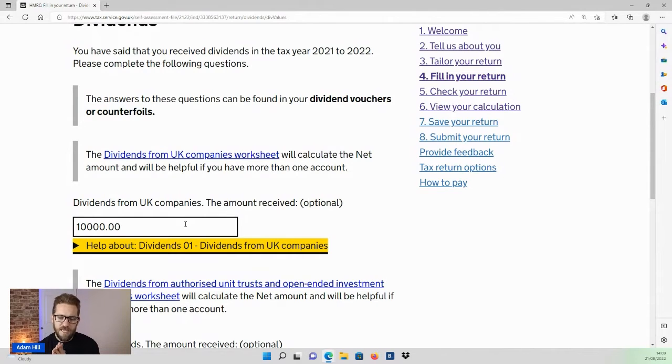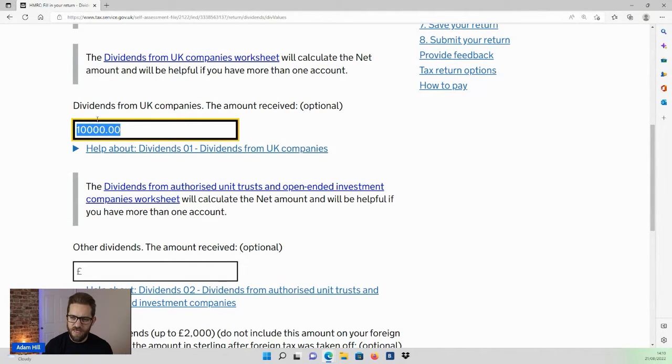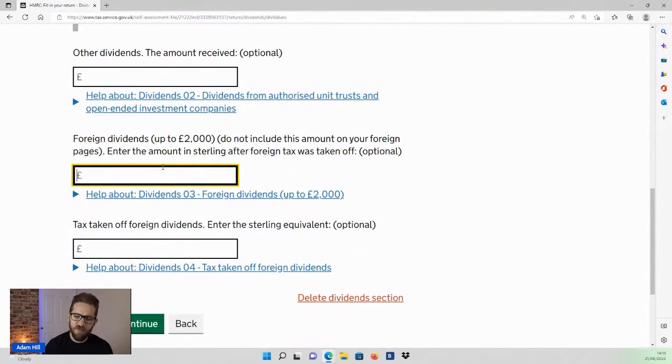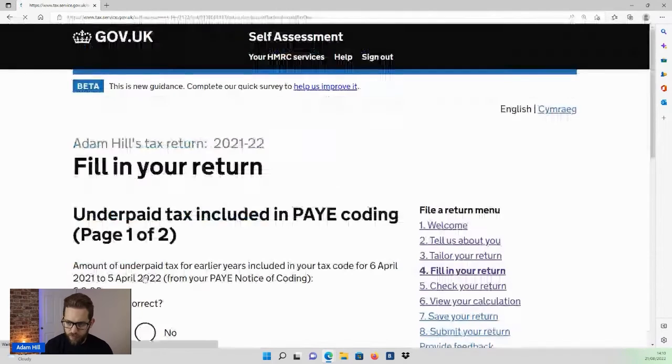You can take this figure from, quite often, dividend vouchers from your limited company, or you should have them in the background anyway. If not, dividends are paid gross now from UK companies, so you can actually just take the figure that was deposited into your bank account, assuming that there was no tax or anything withheld at source. Other dividends, total amounts received, we'll leave that blank. We just want to lump all of our dividends in here from our limited company. Foreign dividends, you're given a chance to declare any foreign dividends, and then if there was any tax that had been taken off of your foreign dividends as well.